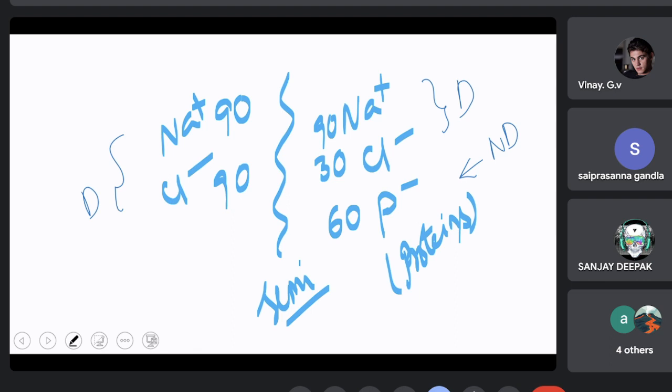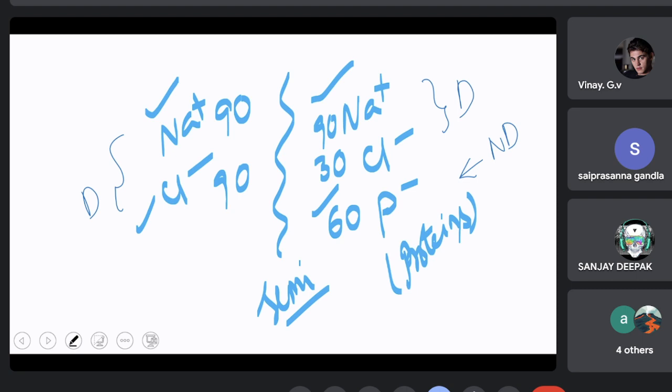Okay, so totally how many? 90 and 90 here, positive and negative. 90 positive, 90 negative here. Do you say, is it in equilibrium or not? Why? There are 90 positive on that side, 90 positive on this side, 90 negative on this side, 90 negative on this side.